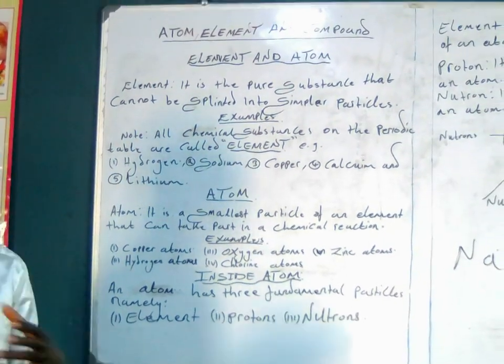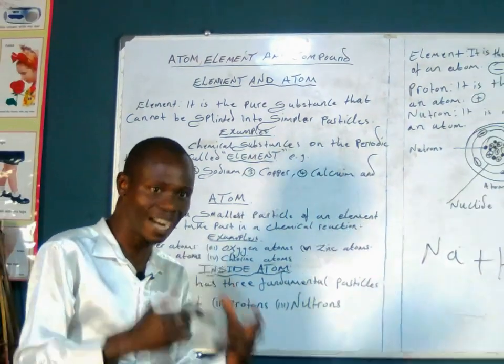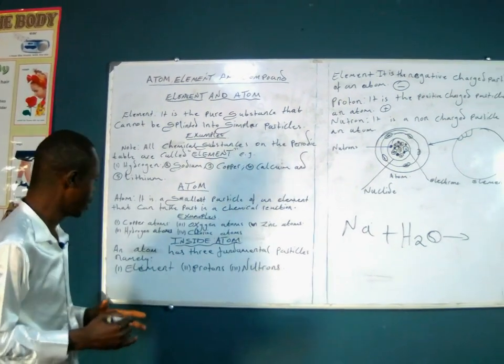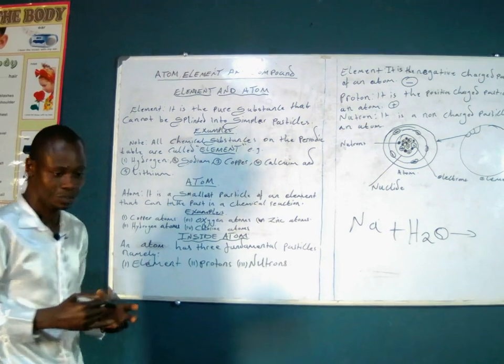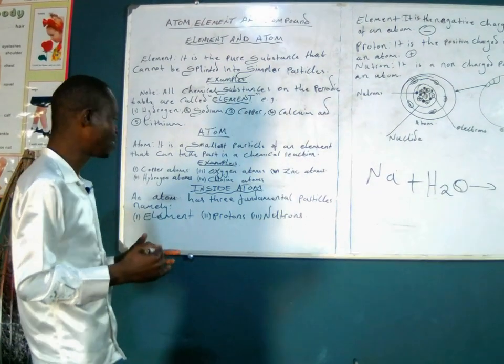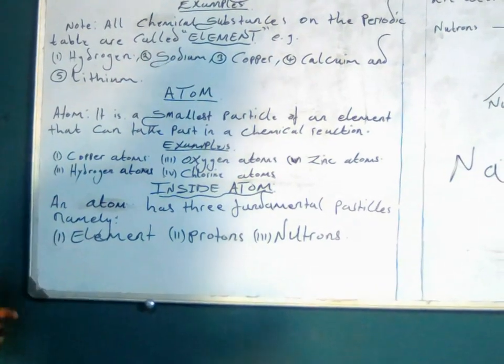Now we need also to look inside an atom. We need to see what is inside an atom, so that we can have a clear understanding of what an atom is. There is something that I've written here.